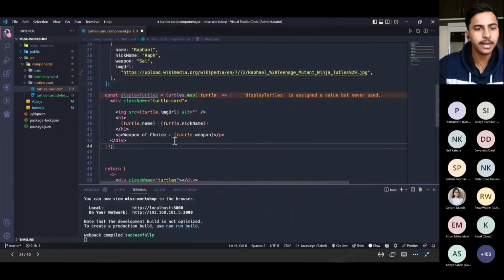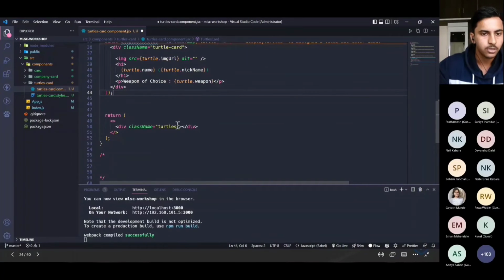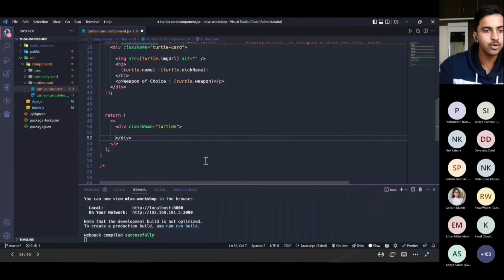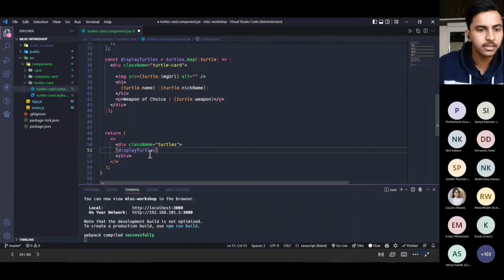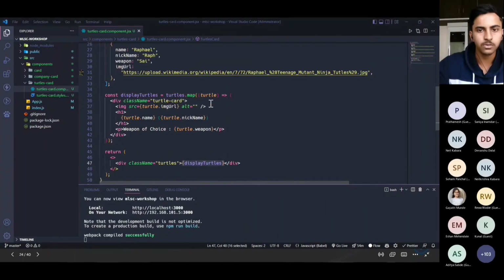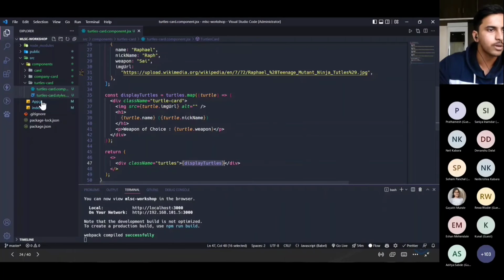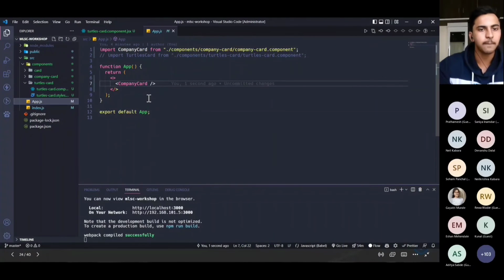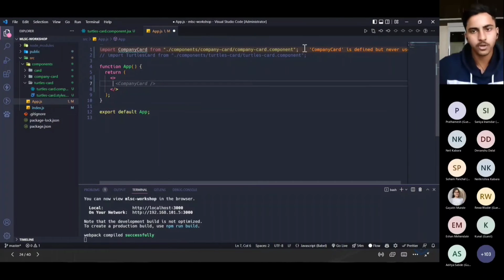So basically, we have made one variable using this array. We have mapped over this array to create the components. To render that particular variable, which is displayTurtles in this case, we have to write curly braces. As Prakhar and Sanya mentioned, we have to just write it into curly braces. After that we have to render this into the App component, because App is our parent component, right? So I'll just import this particular thing.